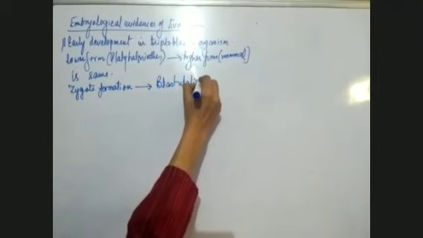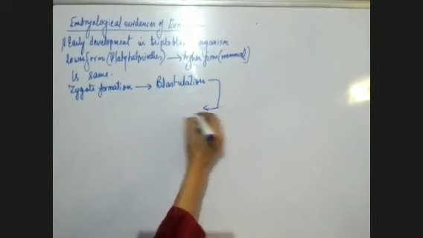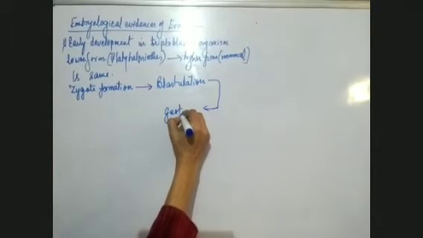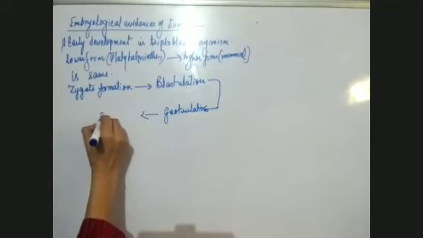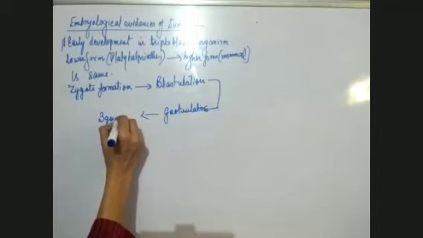After blastulation, we have another process known as gastrulation, and after gastrulation, three germ layers are formed, and these three germ layers form the various organs of an organism. All these steps are the same, whether we take a lower triploblastic organism or a higher triploblastic organism.